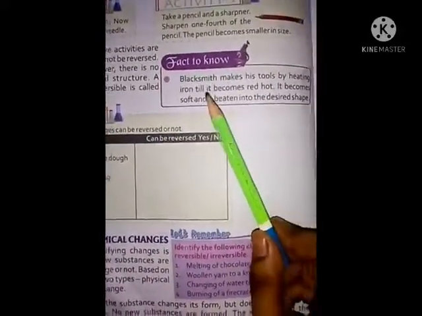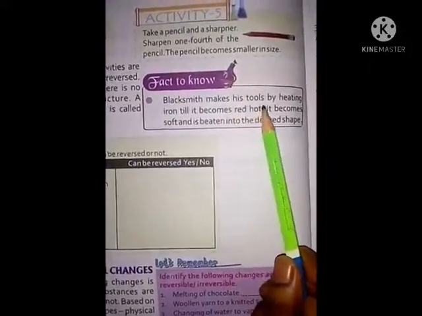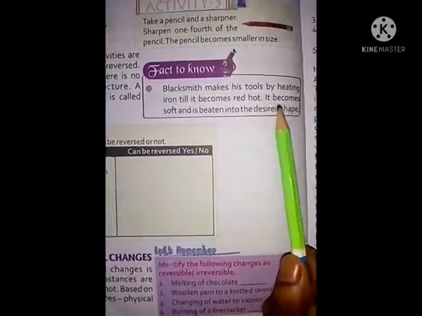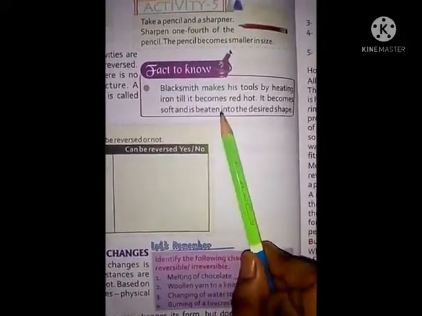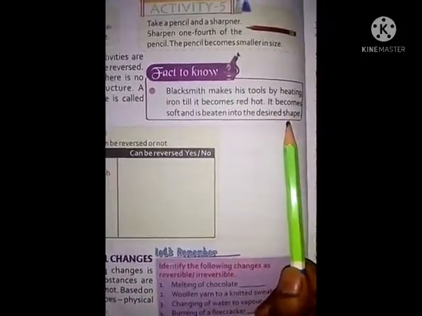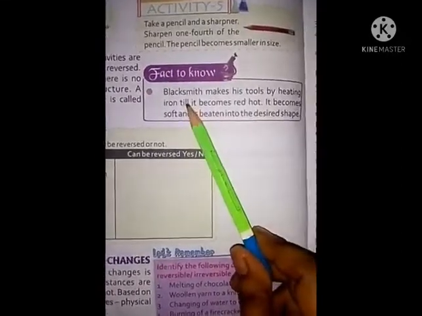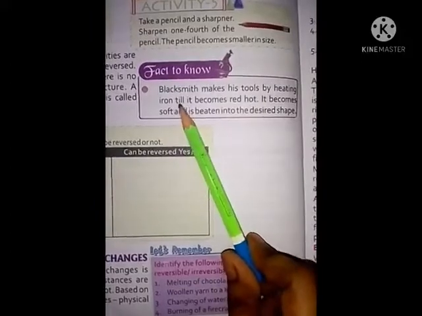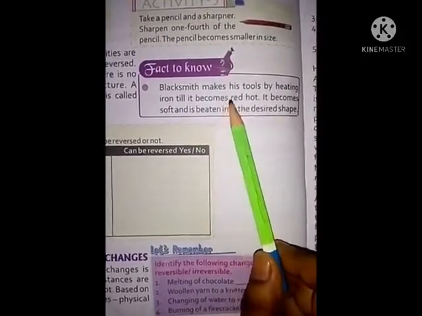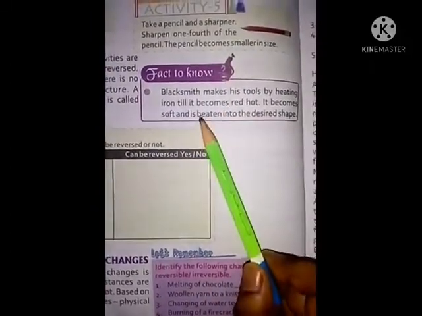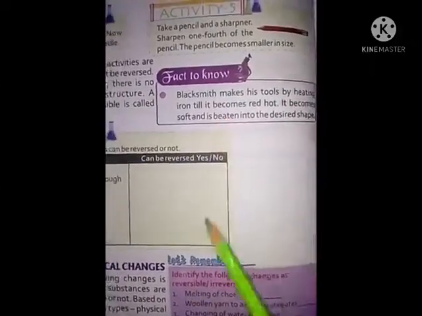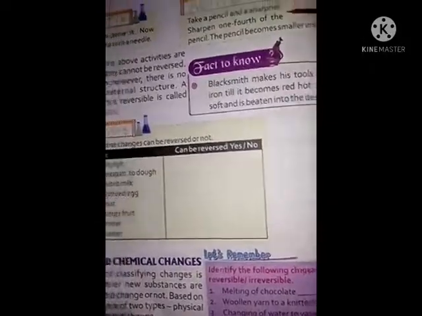Fact to know: a blacksmith makes his tools by heating iron till it becomes red hot. It becomes soft and is beaten into the desired shape. If we heat iron, it becomes red hot and we can give it the shape we want.